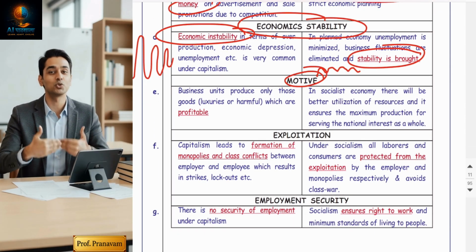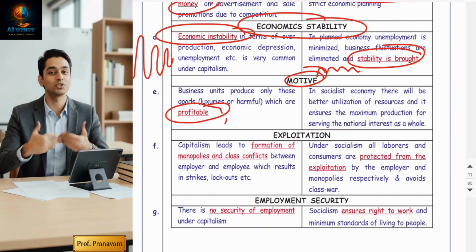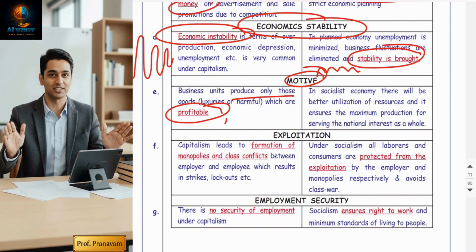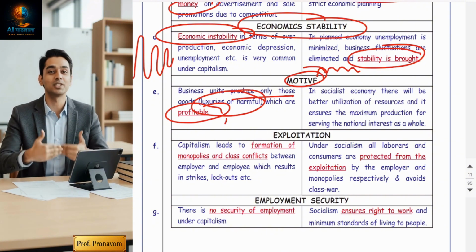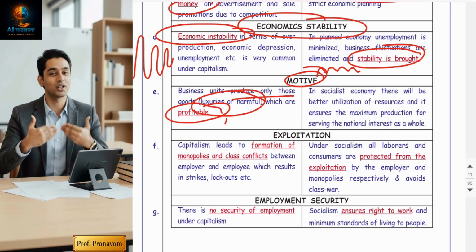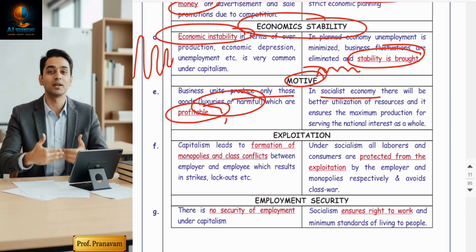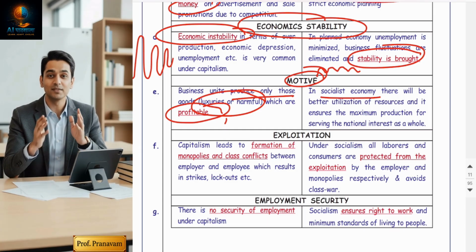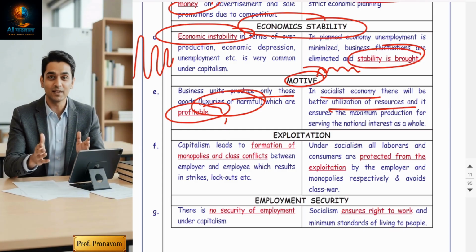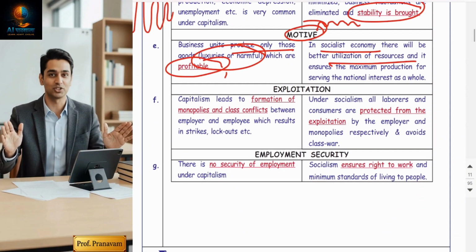Motive. Of course, in a capitalist economy the motive is profit. Selfishness will be there. So they will not hesitate to produce harmful products and luxury goods. Cigarettes, liquor: if they find a high profit margin, they will start producing that also. But a socialist economy will never produce goods which damage society, because they always want the betterment of the people.